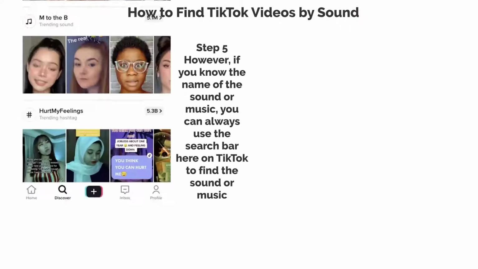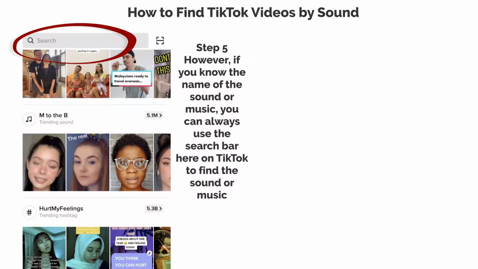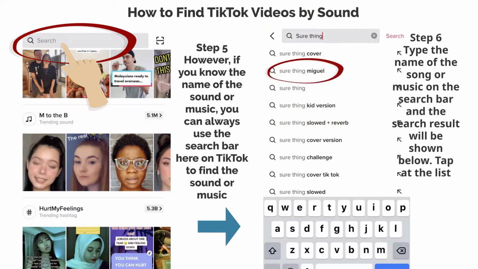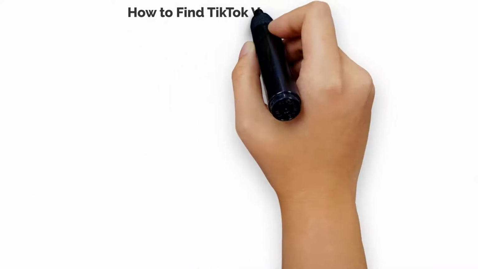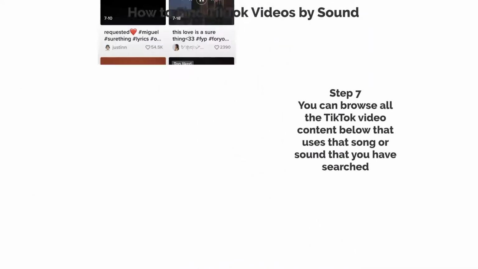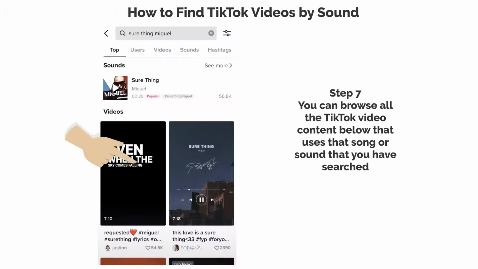Step 5. However, if you know the name of the sound or music, you can always use the search bar here on TikTok to find the sound or music. Step 6. Type the name of the song or music on the search bar and the search result will be shown below. Tap at the list. Step 7. You can browse all the TikTok video content below that uses that song or sound that you have searched.